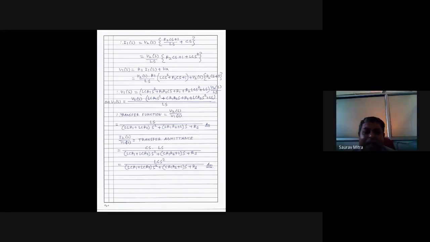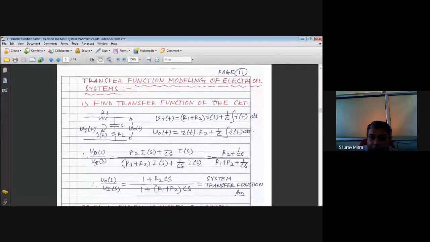Yes, sir. Then I can ask you to find transfer admittance. Transfer admittance is nothing but output current by input voltage. So I2(S) by V1(S). Now I2 and V1 both you have represented in terms of V2, so all those V2 will get cancelled and you'll be finding something like this. See, these are not big things. Finding transfer function and all these things are not big things. What are big things? You have to represent I1, I2, VA and VB in terms of V2(S). इतना अगर करने को आता है तुमको, you know how to do this numerically. Okay, so I stop here.